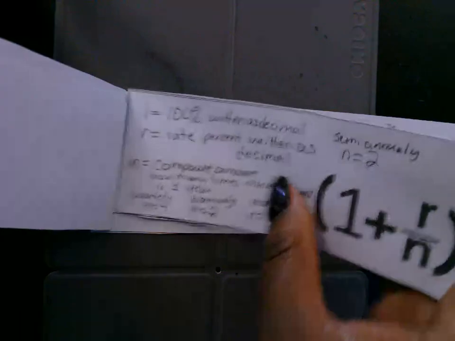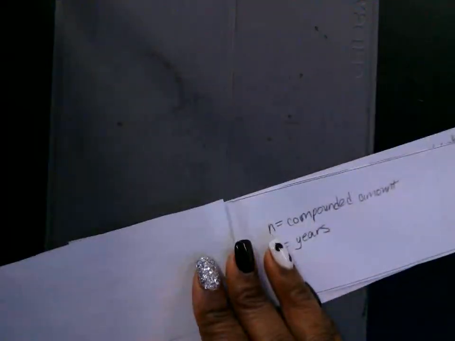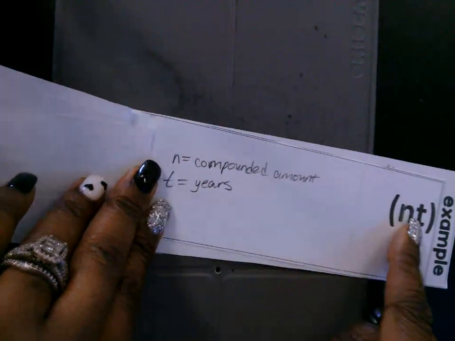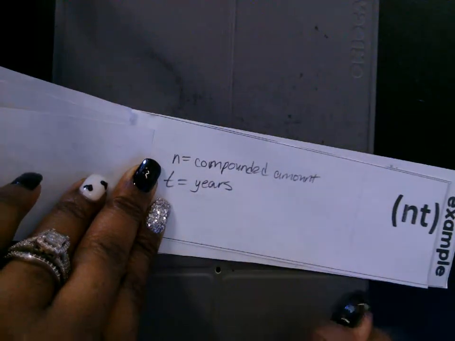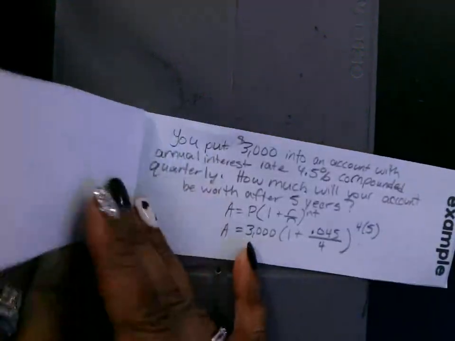The next part is the exponent, nt power. N is the compounded amount, and T is the number of years. We already filled out the example. Let's make sure we have it. I need to tear this apart so I can paste this back together, because this is a mess.